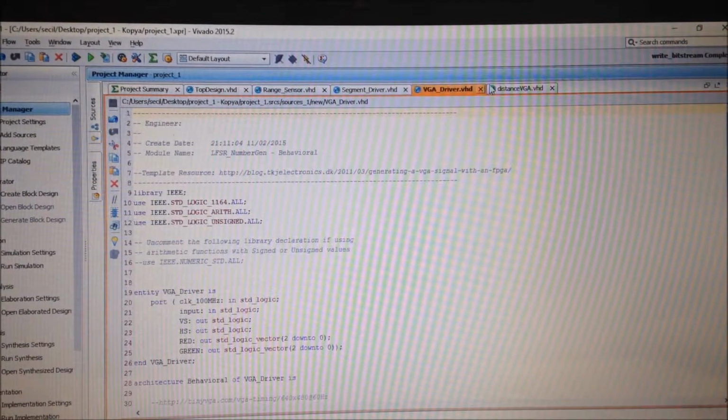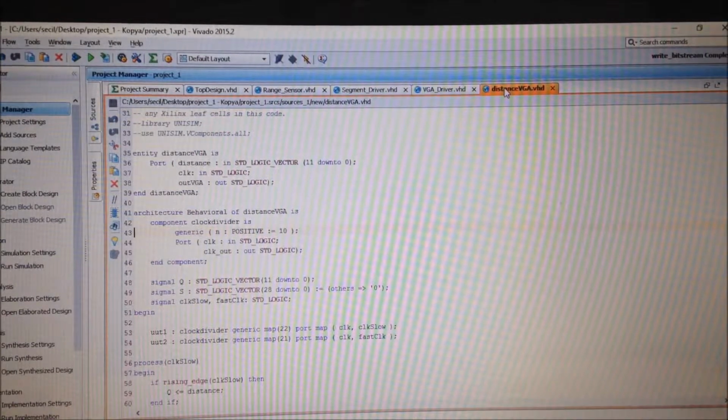Lastly, I will explain my distance VCA module. It's actually my last module. I use it to determine the behavior of the object. It contains the flip-flop and it compares current distance with the previous distance by using this flip-flops output and input.